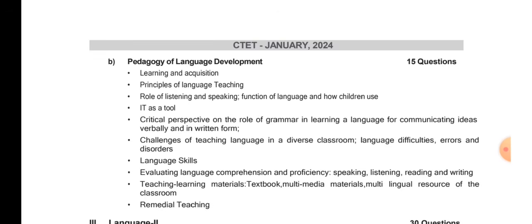SLRW. Now, teaching-learning materials, textbook, multimedia materials, multilingual resources of the class. This is very important. We as teachers know that we are supposed to use different kinds of teaching aids or teaching materials in order to make our teaching more effective, more attractive and more engaging, right? So we as teachers, what do we do? We try our best to make use of charts, flashcards, blackboards, whiteboards, the multimedia room, digital content, videos, hands-on activities, practicals, experiments. All those things we do.